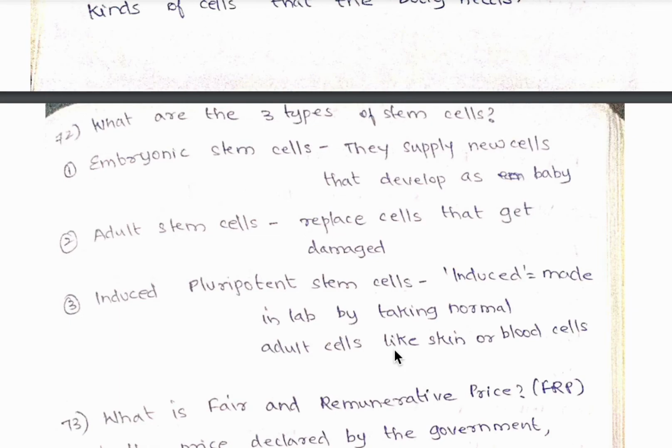72nd question, what are the three types of stem cells? So the first type is embryonic stem cells. So they supply new cells that develop a baby. Second type is adult stem cell, and these stem cells replace cells that get damaged. And the third type is induced pluripotent stem cells. So here induced means which are made in lab. So by taking normal adult cells like skin or blood cells.